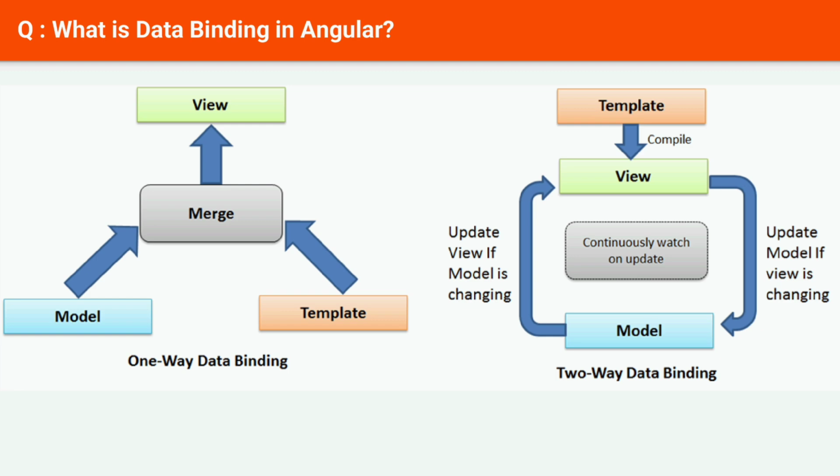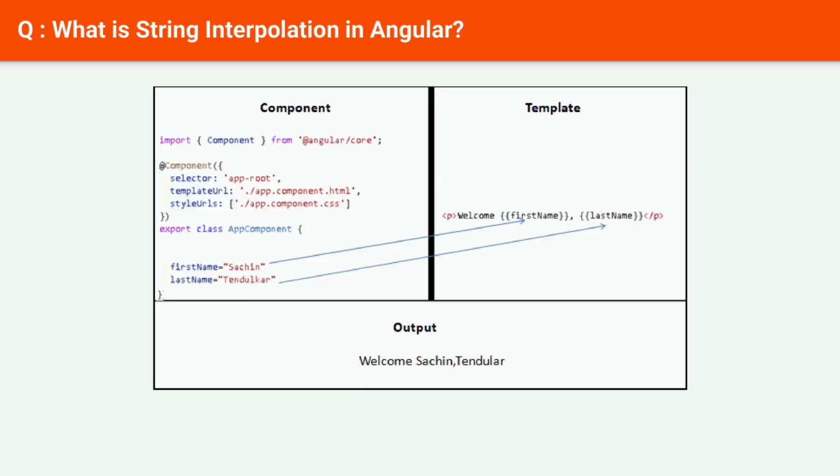Next question: what is string interpolation in Angular? Interpolation is a special syntax that Angular converts into property binding. It's a convenient alternative to property binding. It is represented by double curly braces. The text between the braces is often the name of a component property. Angular replaces that name with the string value of the corresponding component property.